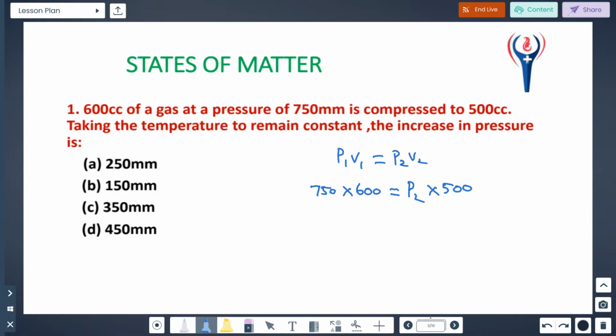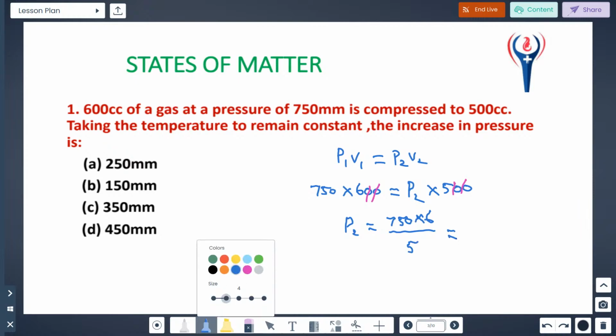500. So here now you know that this will be cancelled, and this also will be cancelled. Therefore, P2 is equal to 750 into 6 by 5. Again you can cancel. One time, 15 times, so 150. 150 into 6 is 900. So the pressure here is 900 millimeter of mercury.